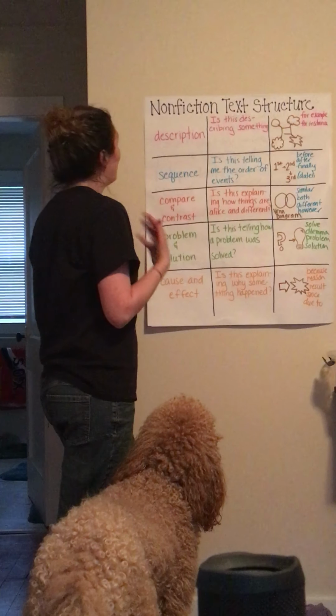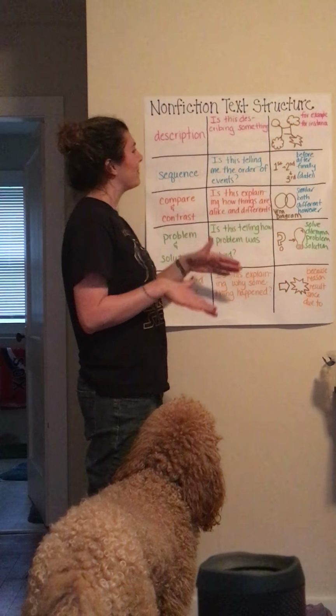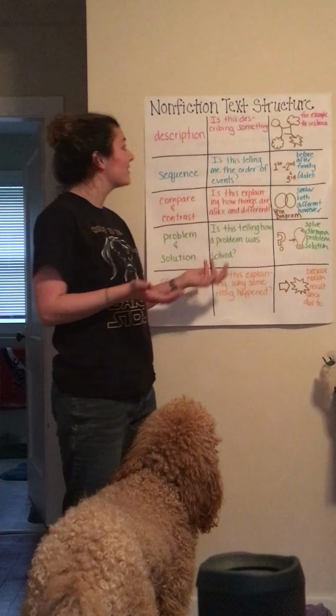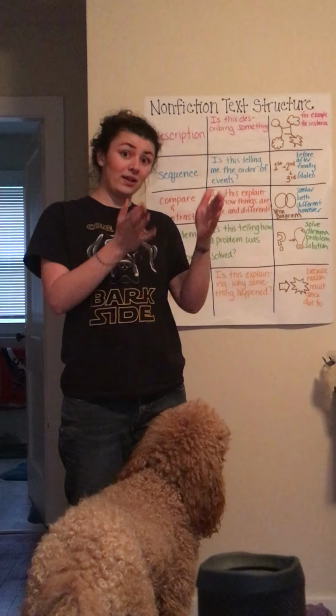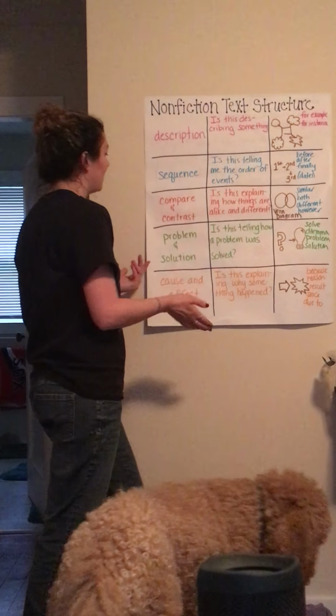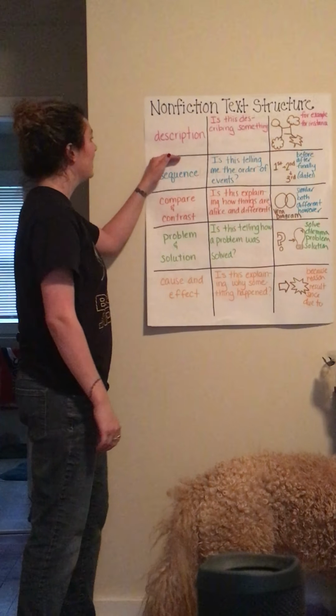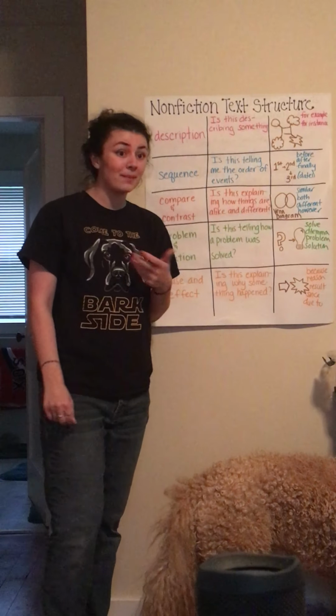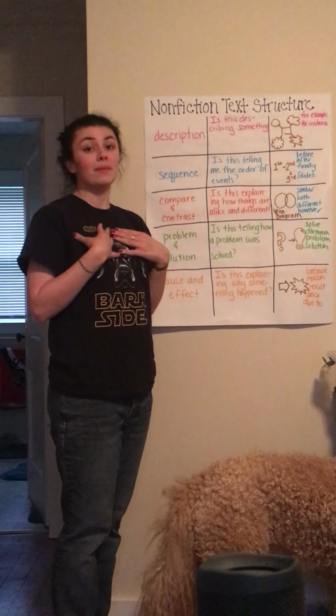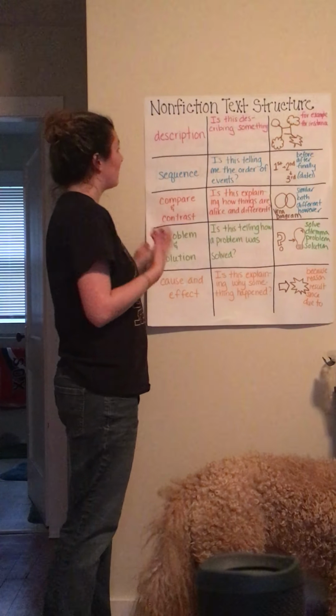However, we're going to dive deeper into nonfiction because there are different ways to classify nonfiction texts. For example, there's the top 5. 1, 2, 3, 4, 5. The first one is probably the most popular and, in my opinion, the easiest to recognize. It's called description.